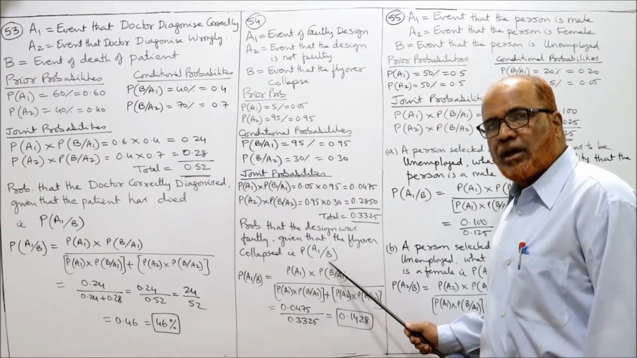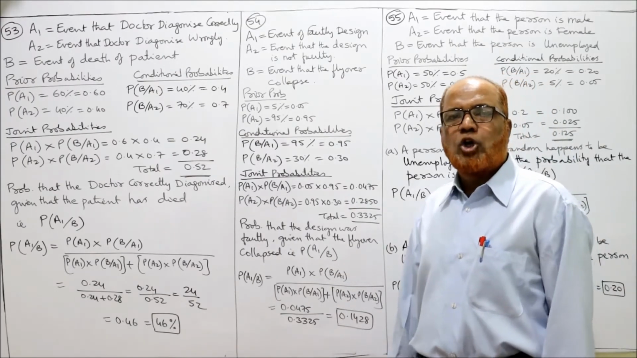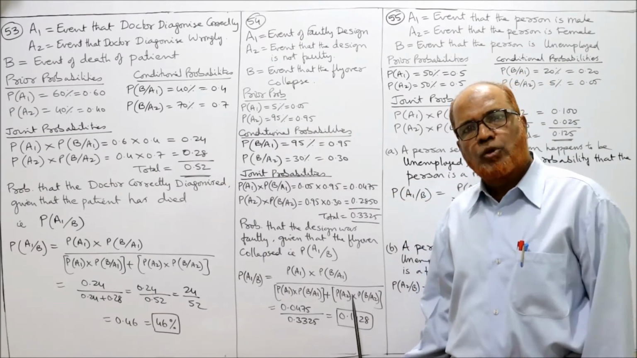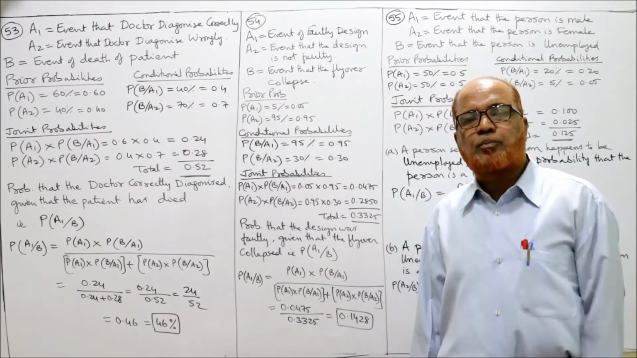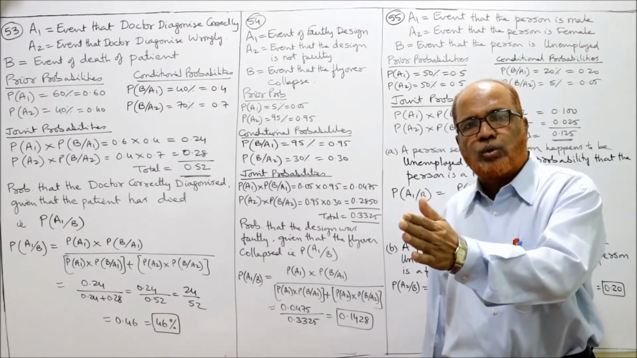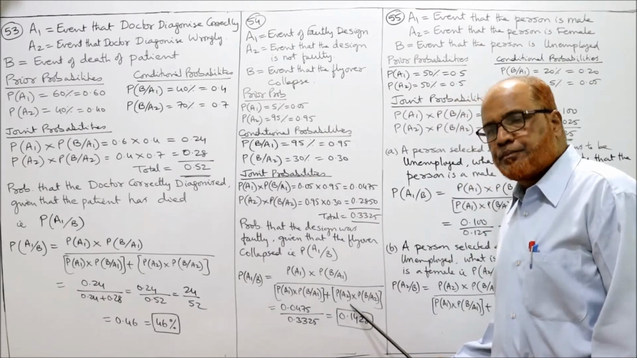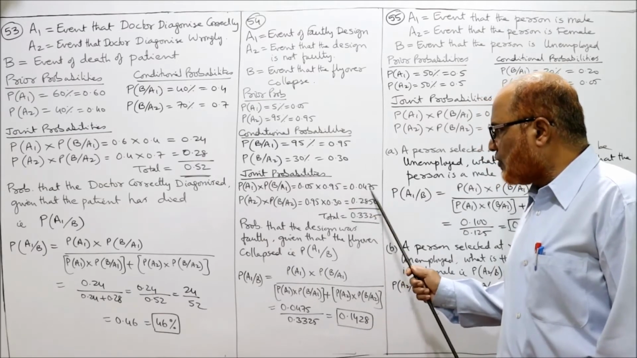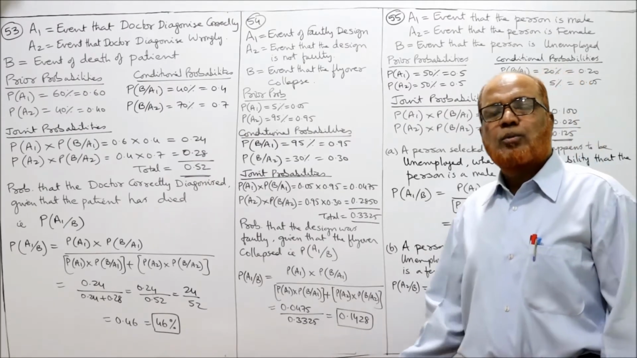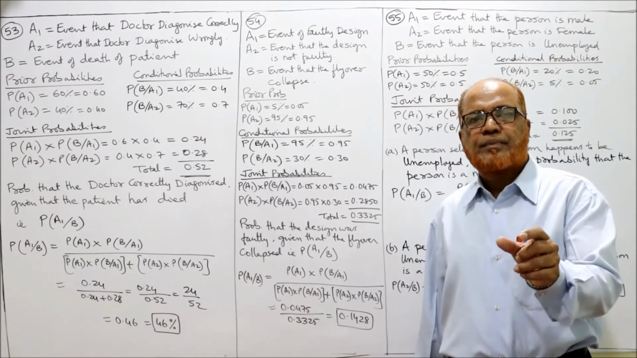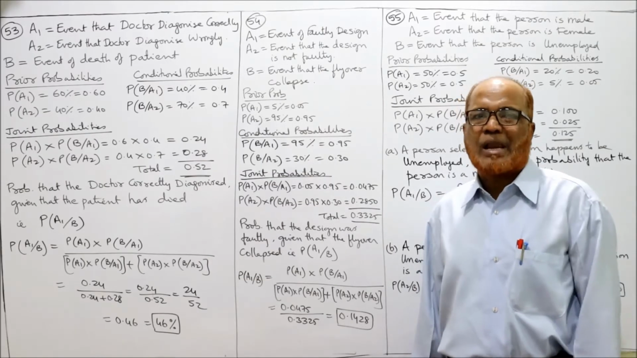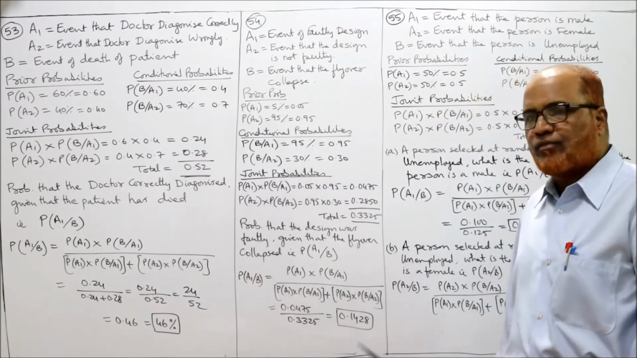So we have to find A1 given B. Same formula: for the numerator take the joint product P of A1 into P of B given A1. For the denominator take the total of the joint probabilities, P of A1 into P of B given A1 plus P of A2 into P of B given A2. So joint probability 0.0475 is the numerator, denominator 0.3325. So 0.1428 is the probability that the flyover is faulty design given that the flyover collapsed. That's it. This is the 0.1428.